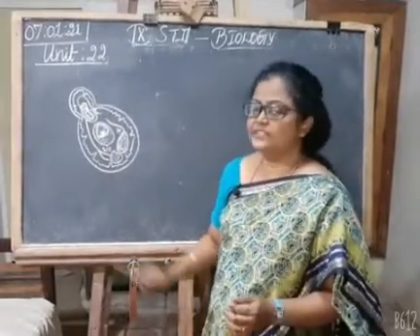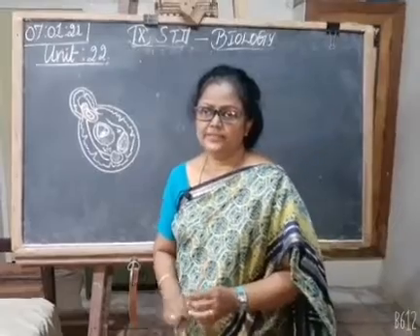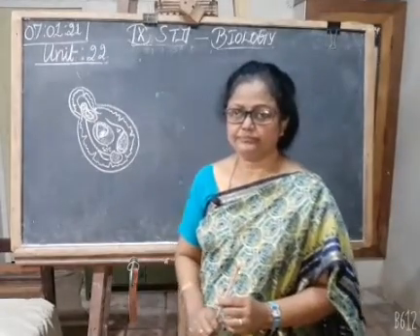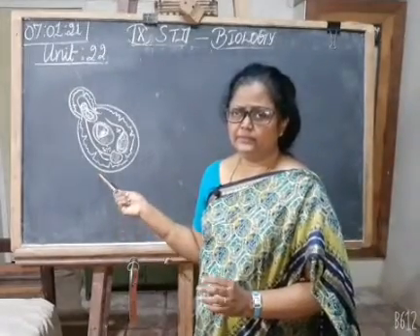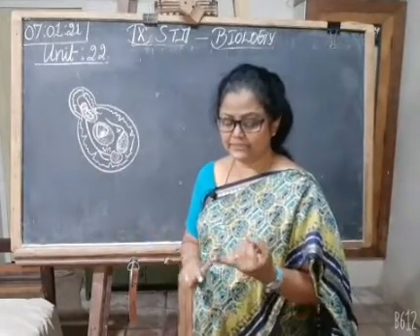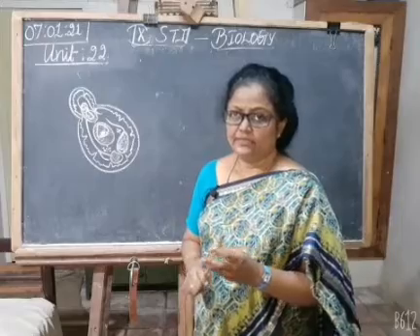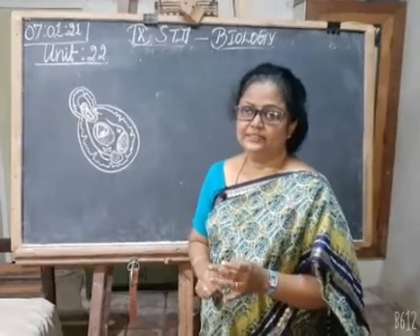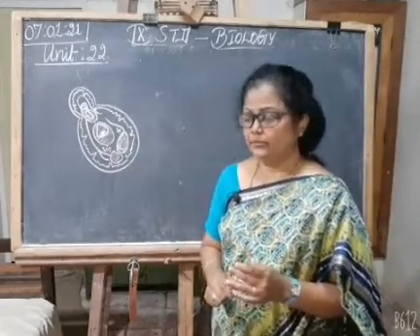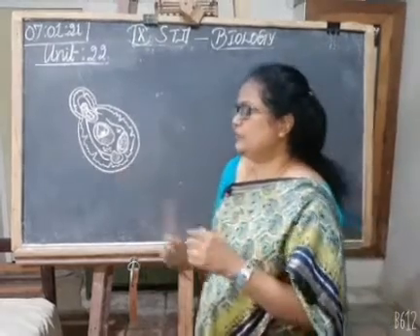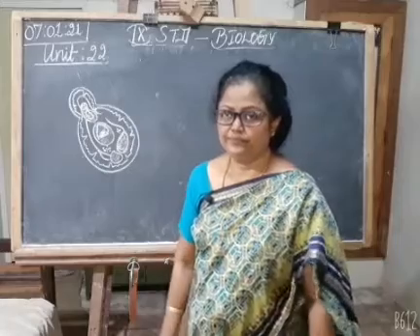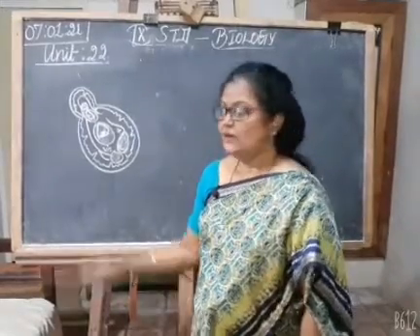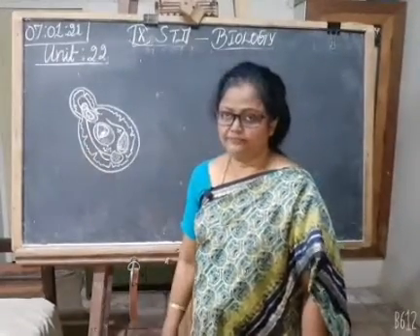The next one is fungi. Example, yeast. The yeast are very useful in order to make bread, then alcohol, then other milk products. Then if we come to the fungi, fungi lack chlorophyll.